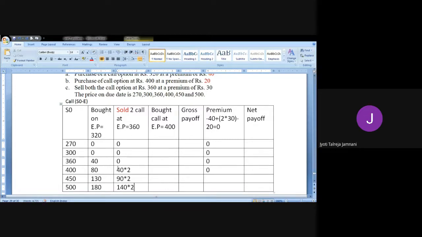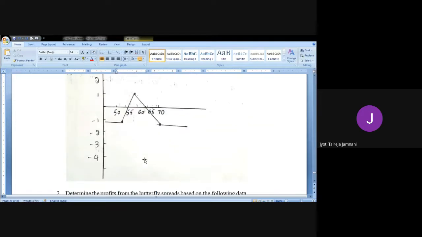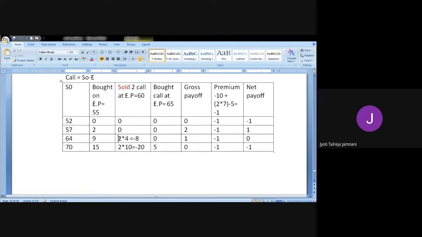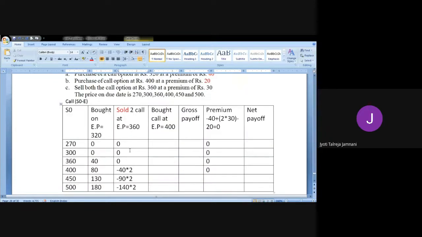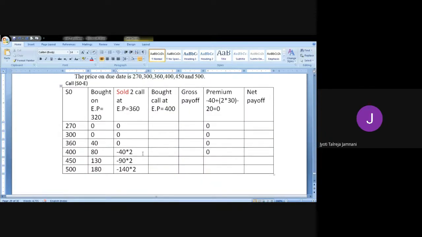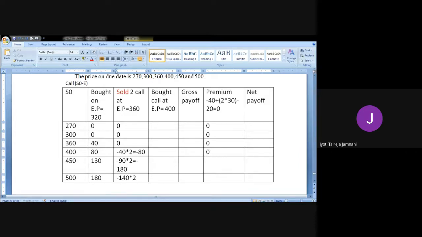So we'll put a minus sign here itself so that you don't get confused. So for minus 40 into 2, it is minus 80. Minus 90 into 2, it is minus 180. Minus 140 into 2 is minus 280.